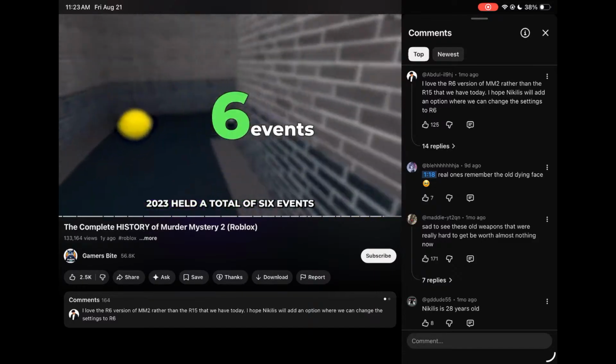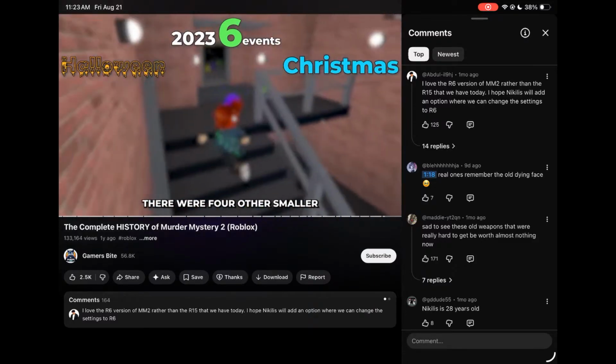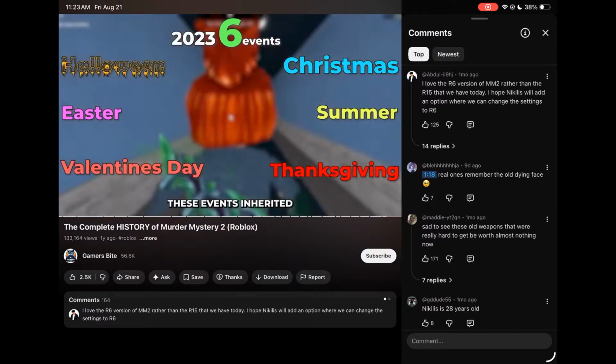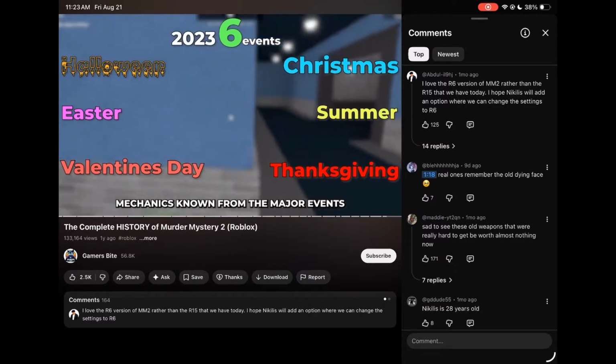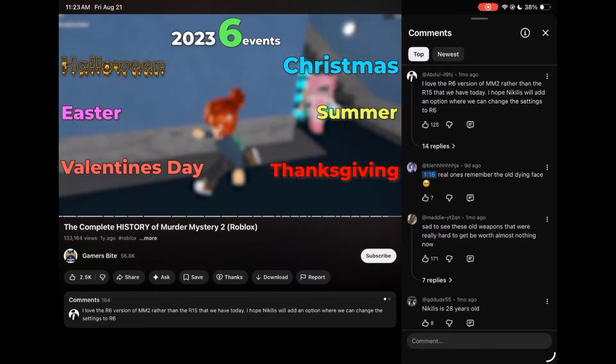2023 held a total of 6 events. Apart from Halloween and Christmas, there were 4 other smaller events, including Easter, Summer, and Valentine's. These events inherited mechanics known from the major events. This means you had to collect something to progress through a list of rewards.